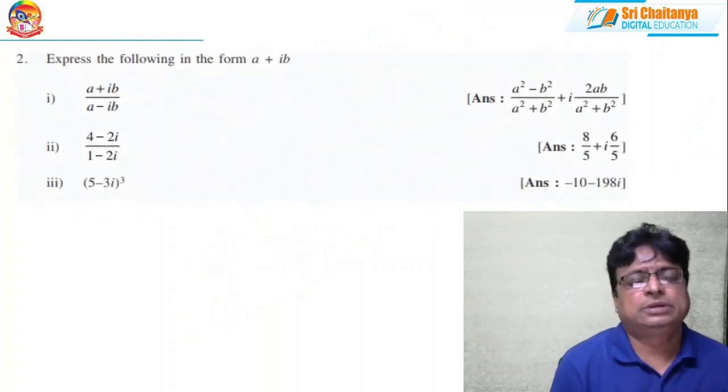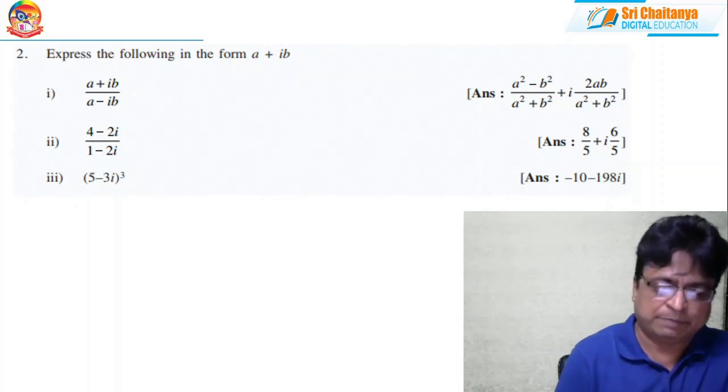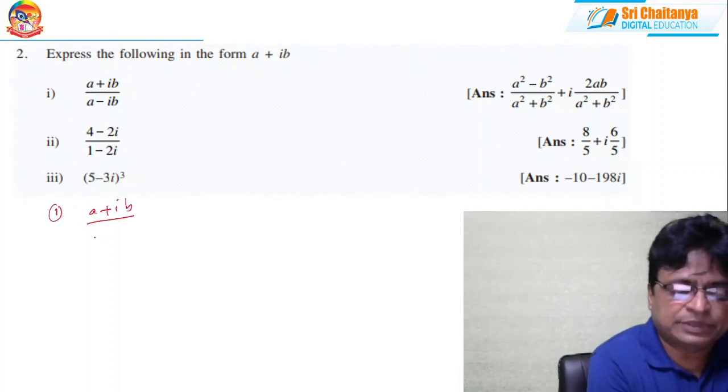Now coming to problem number 2: express everything in the form of a plus ib. Of that, the first question is (a plus ib) by (a minus ib).